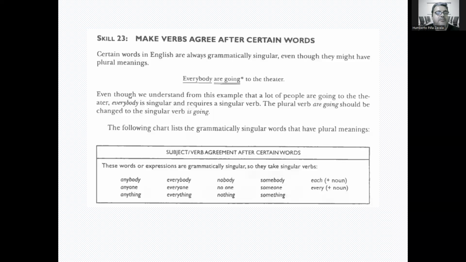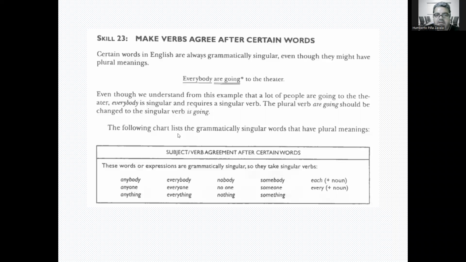Okay, we are still in the Structure and Written Expression section of the TOEFL. Now we work with Skill 23: make verbs agree after certain words. Certain words in English are always grammatically singular, even though they might have plural meanings. For example, "Everybody are going to the theater." Okay, here we have a problem. Even though we understand from this example that a lot of people are going to the theater, everybody is singular and it requires a singular verb. The plural verb "are going" should be changed to the singular verb "is going."